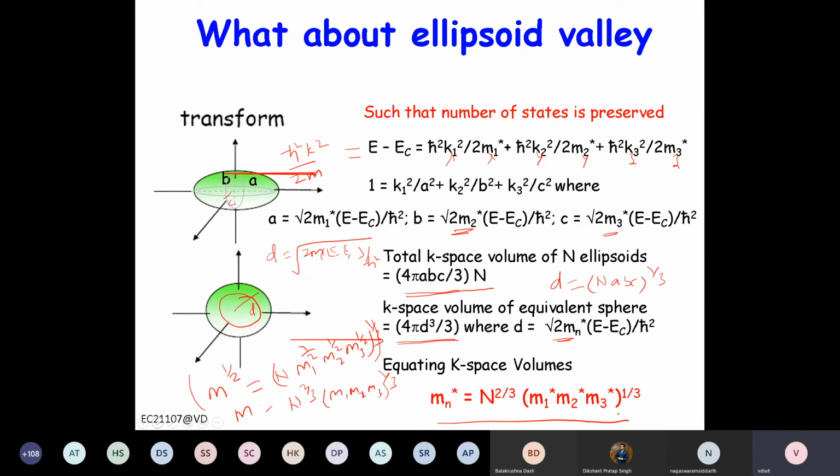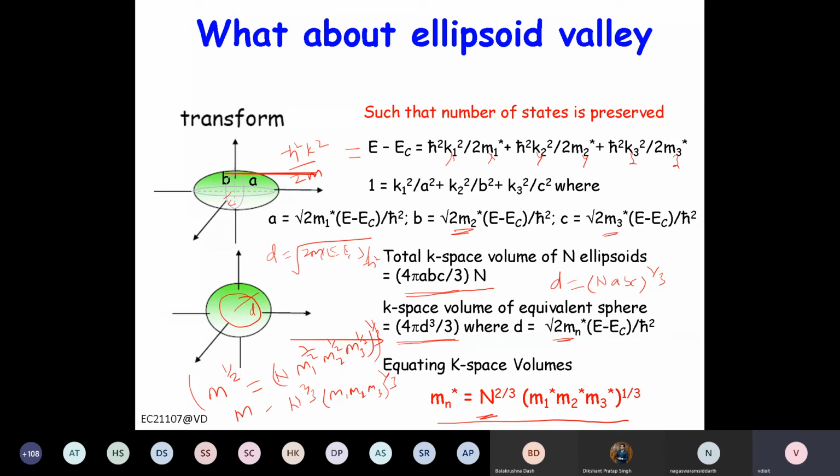So you get this expression. If you know the effective masses for the x, y, z directions, and the number of valleys n, you can find an equivalent effective mass. Because in a bulk we are not going to track in which direction the electron is traveling.